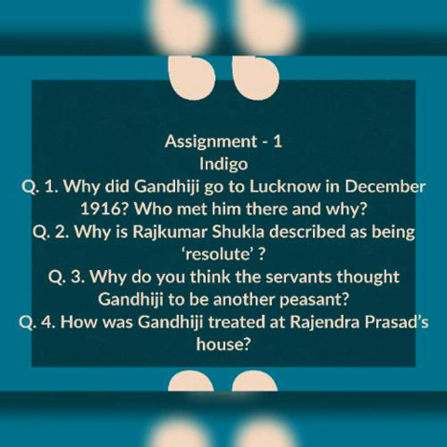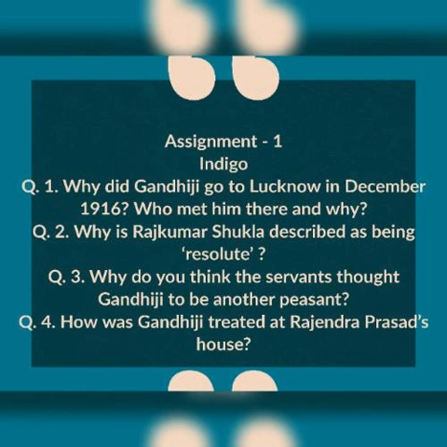So what would be its answer? Gandhiji went to Lucknow to attend the annual meeting of the Indian National Congress. A poor peasant named Rajkumar Shukla met him there. He was from Champaran, and he wanted Gandhiji to come to Champaran to help the poor sharecroppers. Then question number 2, why is Rajkumar Shukla described as being resolute?